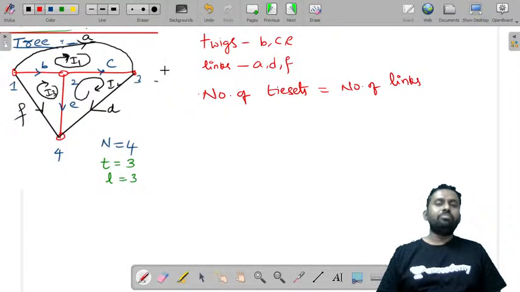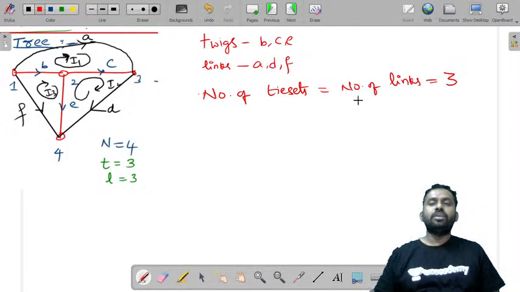How many tie sets will you get? As many as the number of links. If I place 5 links, there will be 5 closed paths, and that will be the number of tie sets. In this case, how many links are there? 3. So the number of tie sets will also be 3.